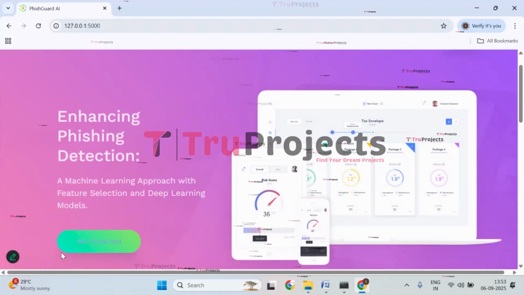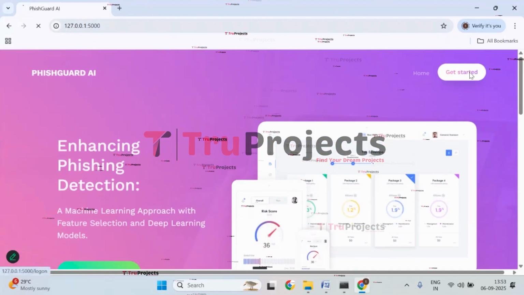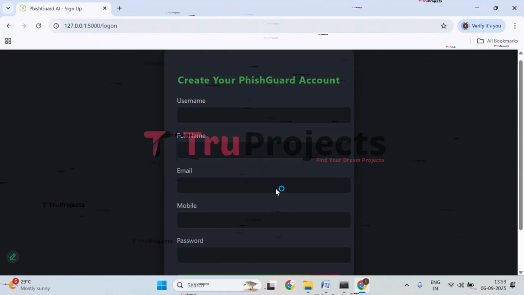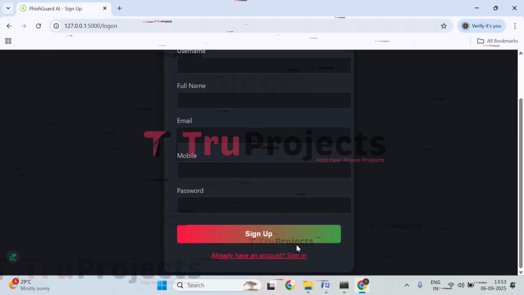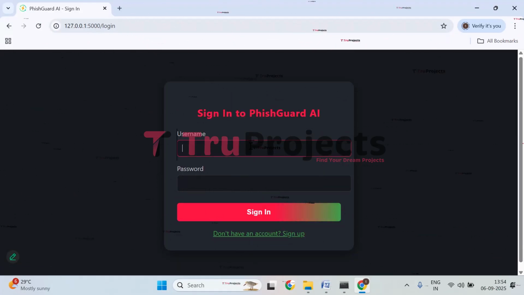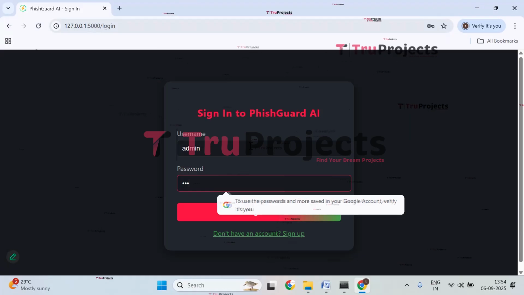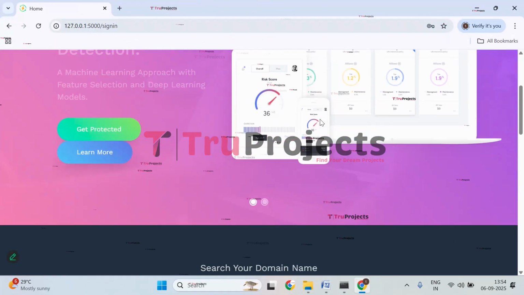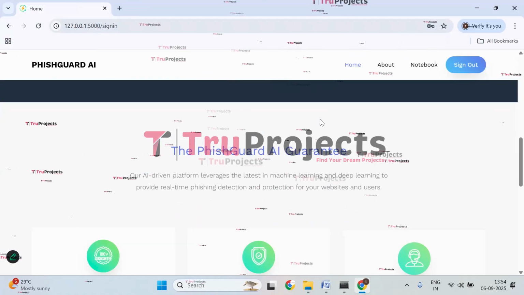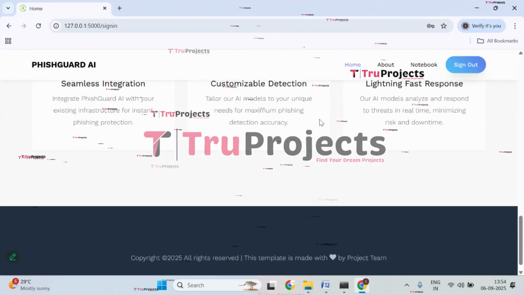Now click on get started and enter all the registration details if you are not registered. I have already registered, so I'll directly sign in. Click on sign in. Give your username and the password. Click on sign in. We have signed in successfully and we are redirected to the prediction page of this project.